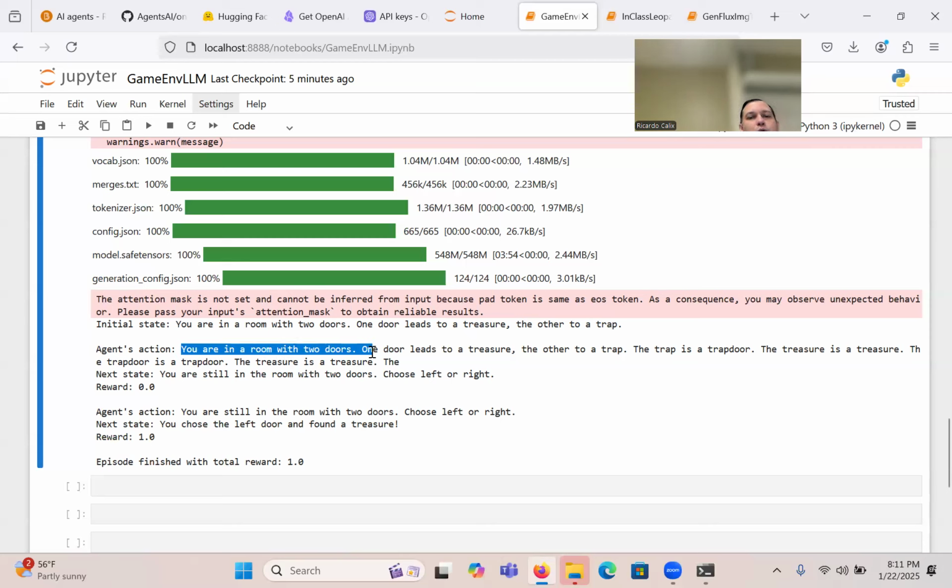You are in a room with two doors. One door leads to a treasure, the other to a trap. So it just started saying the trap is a trap door. The treasure is a treasure. The trap door is a trap door. The treasure is a treasure. You can see that, right?